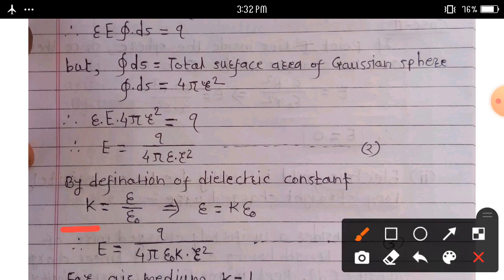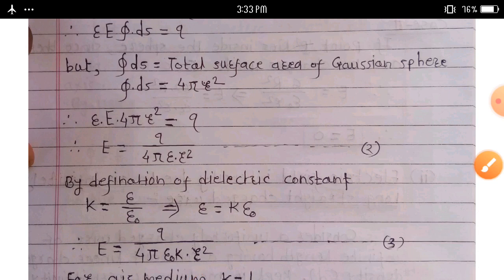We can find epsilon is equal to k into epsilon naught. We put this value in equation second and get E is equal to q upon 4 pi epsilon naught k into r square.